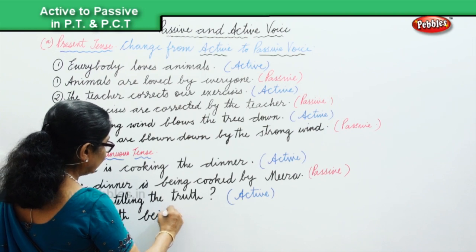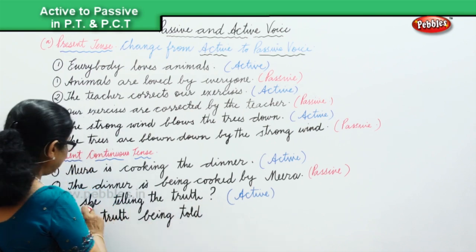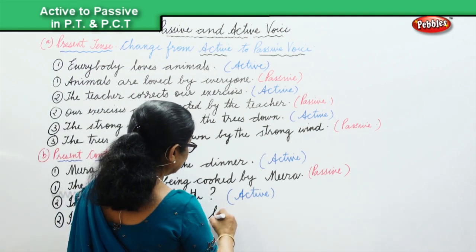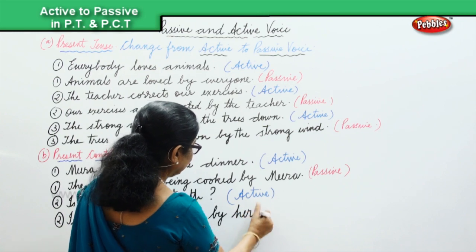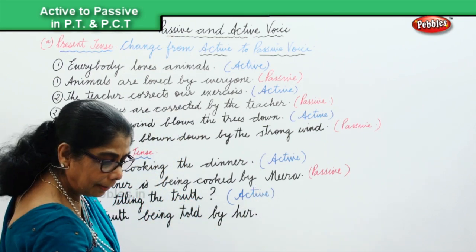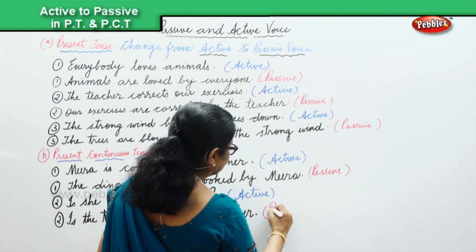Is the truth being told by her? That is in the present continuous and it is in the passive voice.